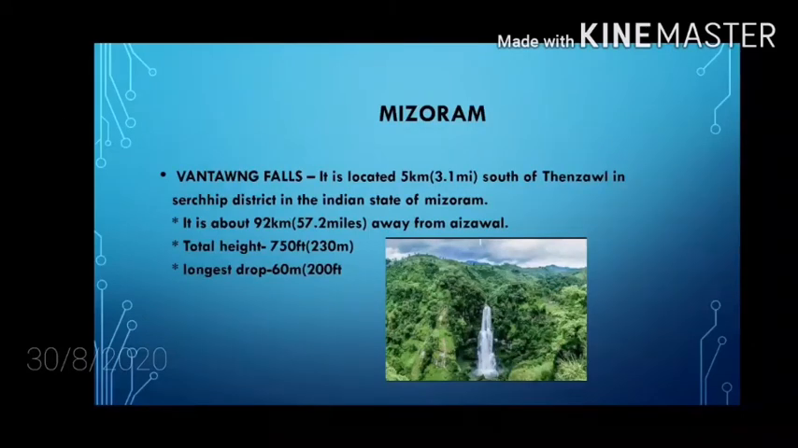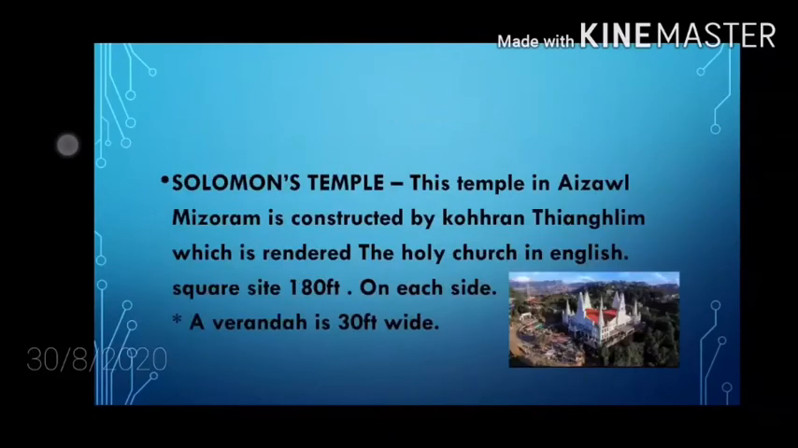Mizoram. Vantawng Falls. It is located 5 km and 3.1 miles south of Thenzawl in Serchhip district in the Indian state of Mizoram. It is about 92 kilometers and 57.2 miles away from Aizawl. Total height 750 feet and 230 meter. Longest drop 60 meter and 200 feet.